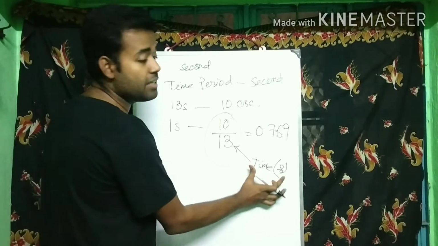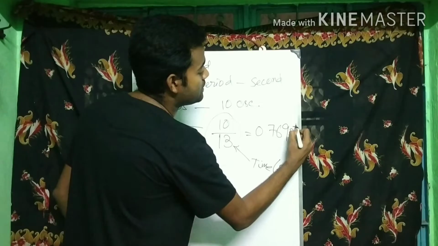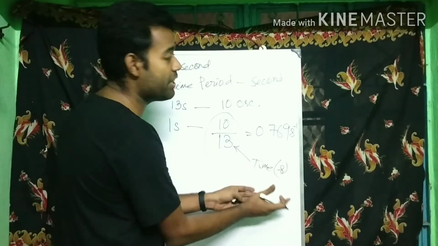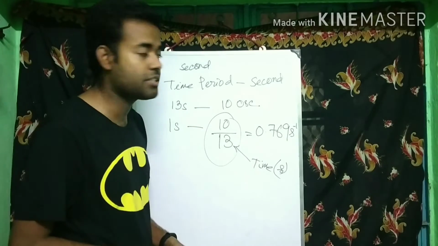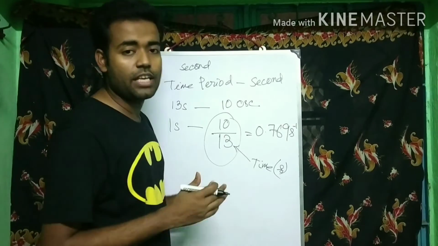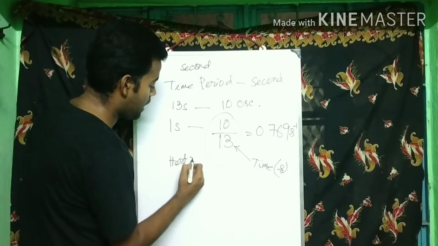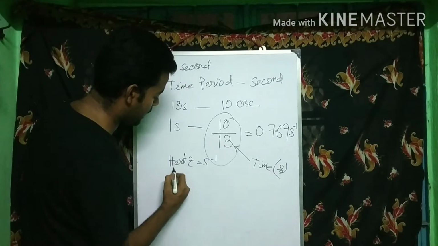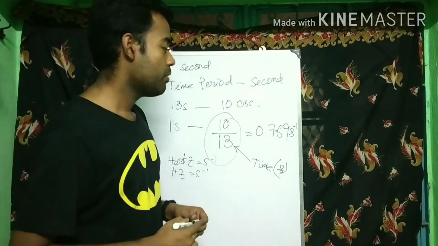So this is in the denominator, so the unit of frequency will be second inverse, because the denominator goes to the numerator and it gets a -1. You have learnt it in indices. So the SI unit of frequency is second inverse. We also call it hertz. Hertz is equal to second inverse, and hertz is represented by Hz. Is it clear to all of you?